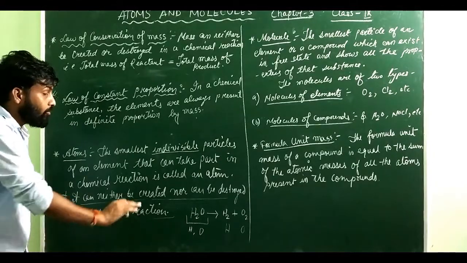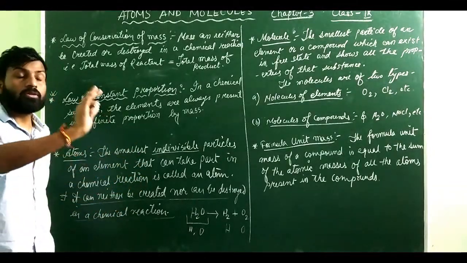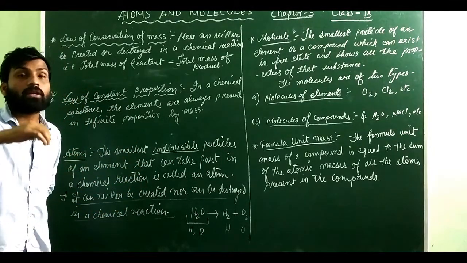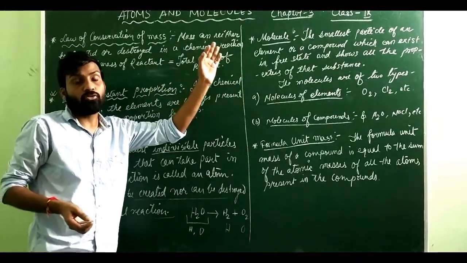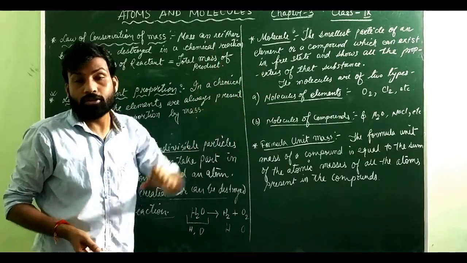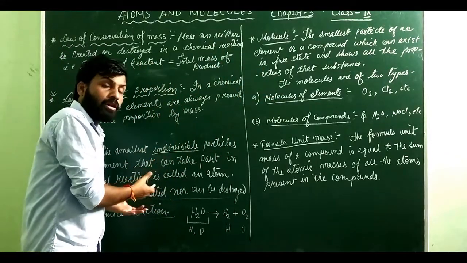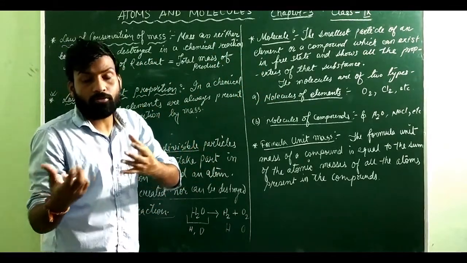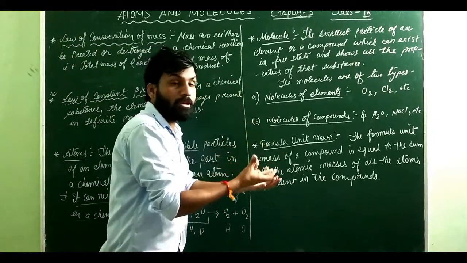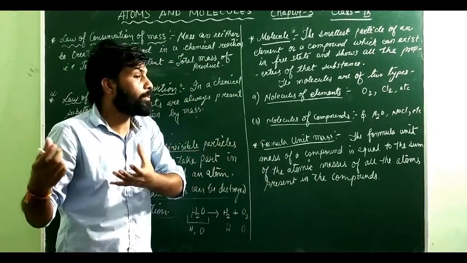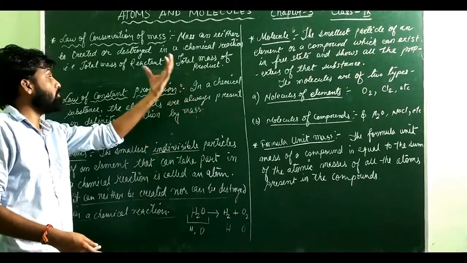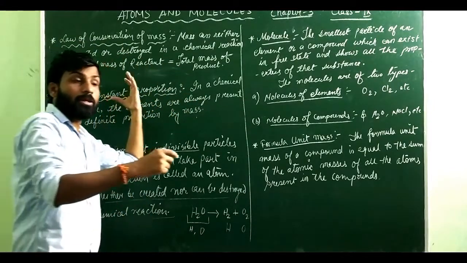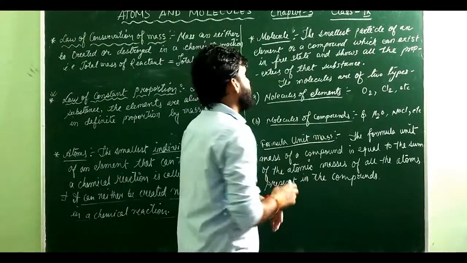That means that whenever you do a chemical reaction, atoms will neither be created nor destroyed. It means whatever atoms you have before the reaction, you should have the same atoms after the reaction. You cannot bring in new elements, nor take out any type of element from the particular reaction. Whatever you have on the reactant side, you should have the same thing on the product side also.